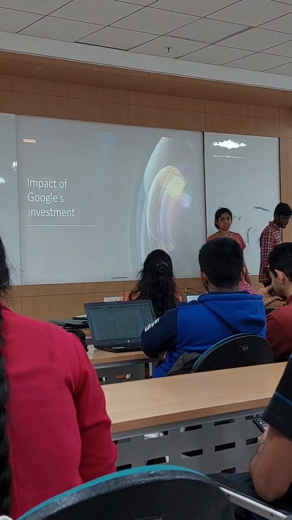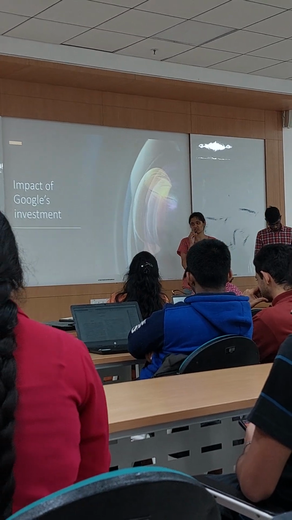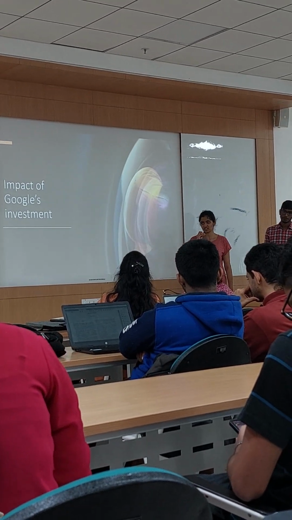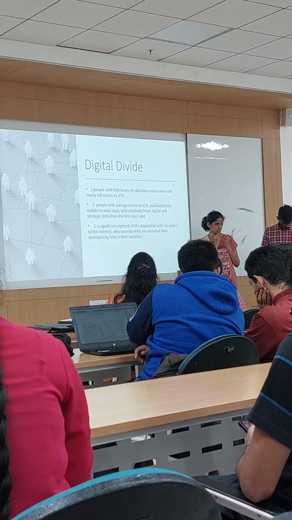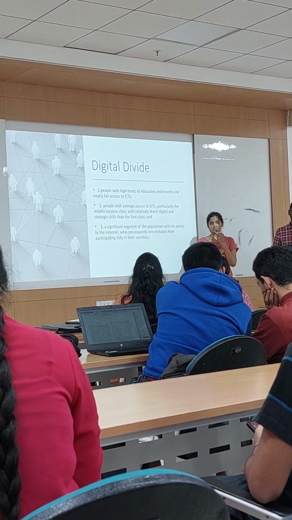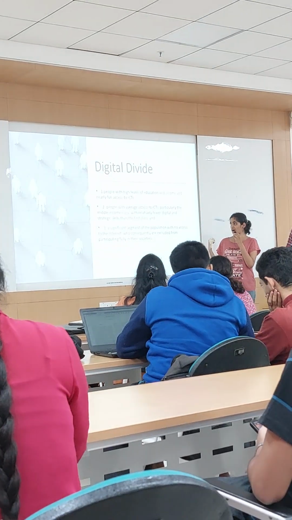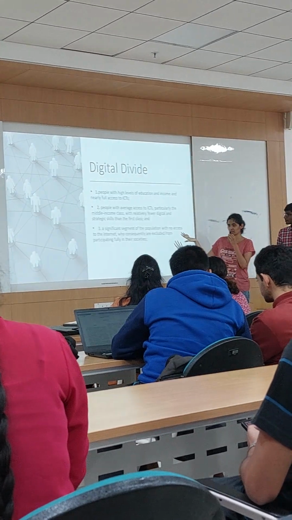So I'll be continuing on the impact of Google's investment on the social order of the African continent. The first impact that we see here is the digital divide. Because of the diverse population in Africa, there are three kinds of people.